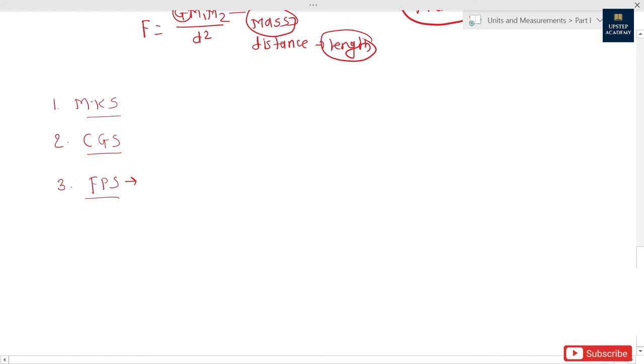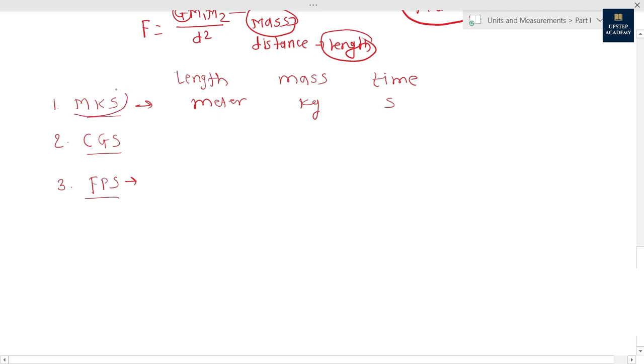I'm going to write three physical quantities over here. One is length, another one is mass, and the third one is time. If length is measured in meter, mass in kilogram, and time in second, then that system becomes the MKS system. What will be the CGS system?